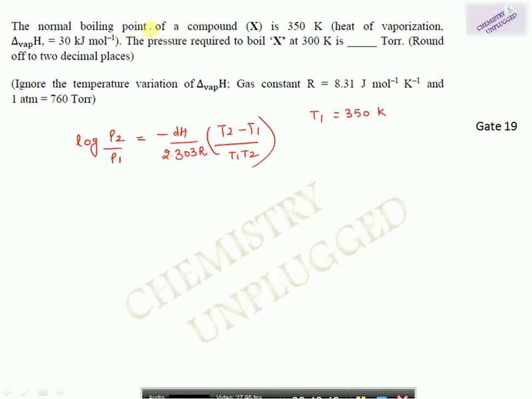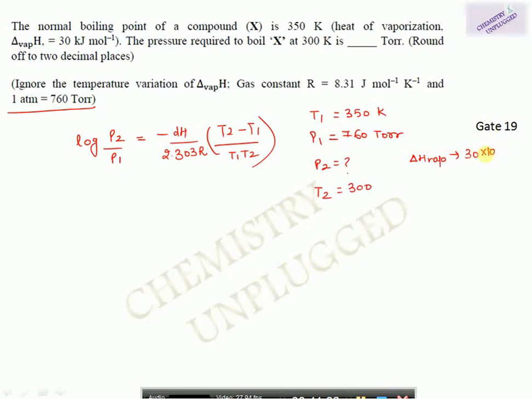Boiling point means when the vapor pressure of a gas or a compound becomes equal to the atmospheric pressure. Atmospheric pressure is 1 atmosphere, and if you are writing in terms of torr, then it is given that 1 atmosphere is equal to 760 torr. So P1 is 760. Then P2, we have to find out what is P2. T2 is given as 300. Del H is given 30 kilojoule. So del H of vaporization is given as 30 kilojoule.